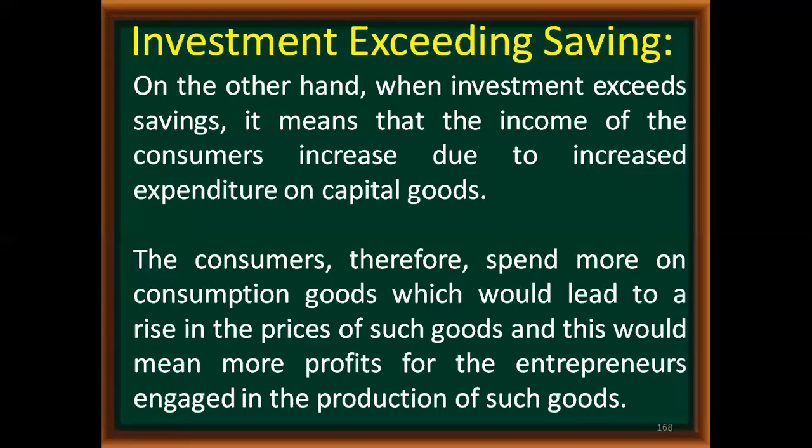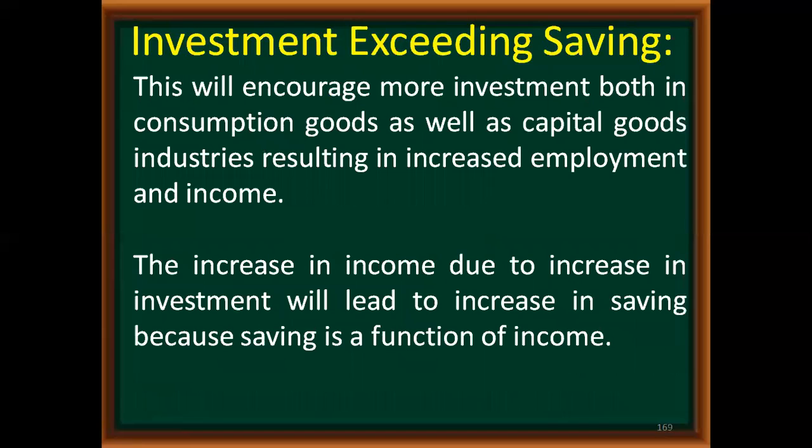So consumers will get more income. By getting more income, they will spend more. That means they consume more. When they consume more, then more production will be further produced. So that means the new equilibrium will be determined at a higher level as compared to the previous level and at a high price rate. This will encourage more investment in both consumption goods and capital goods, resulting in an increase in income and employment. This increase in income due to increase in investment will lead to an increase in saving, because saving is a function of income.